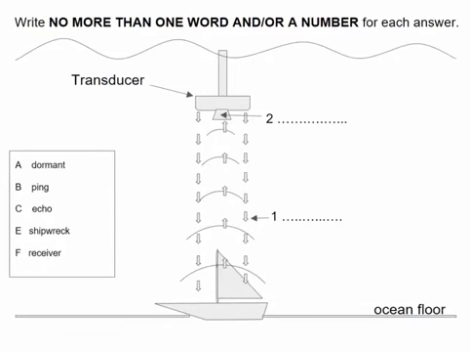I'm going to give you a chance to listen to a part of a passage that would help you to answer these two particular questions, okay? So we've got questions 1 and 2, and we've got our answer choices all the way over to the left. Now, I'm going to help analyze this with you just a little bit before you listen. Notice a couple of things. First of all, our labels. We've got the ocean floor there, so that ship that we see is way at the bottom of the ocean floor. Maybe that's important to our description.